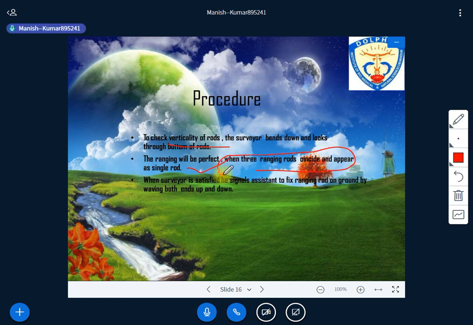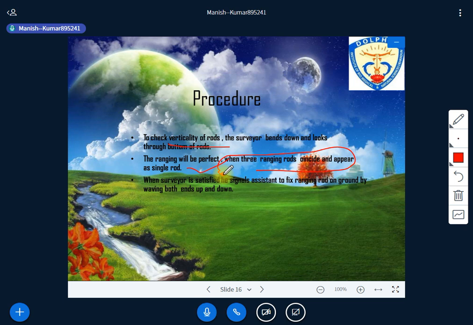And if the ranging is perfect, all these three ranging rods have to coincide and appear as a single rod, right? Have you got that? And as you see in cricket, lots of hand movements are used to show certain kinds of decisions, like out or no ball.